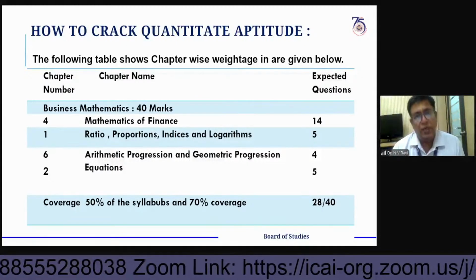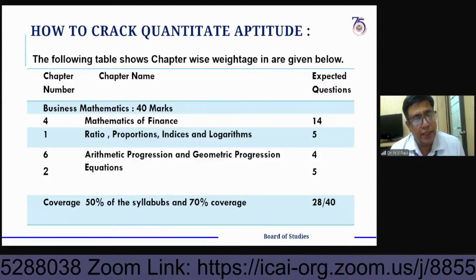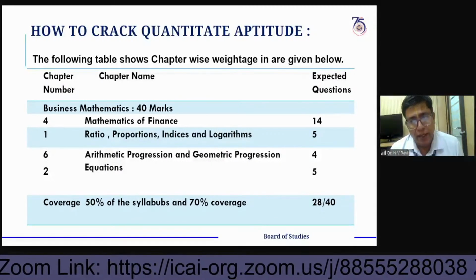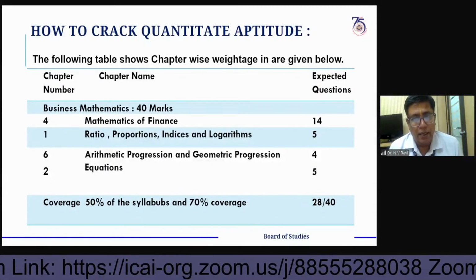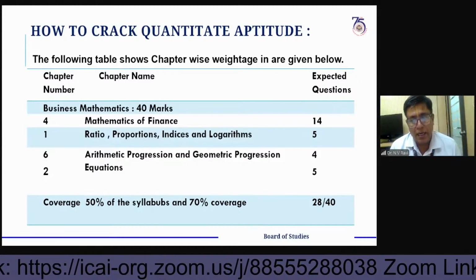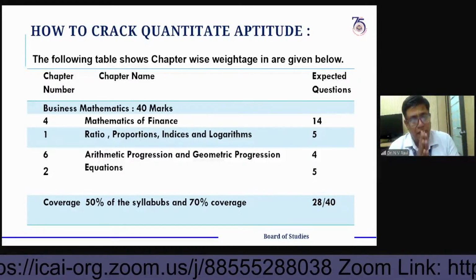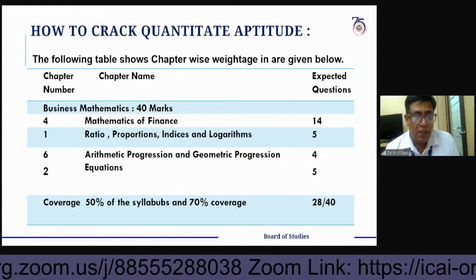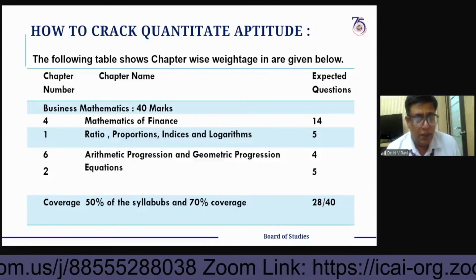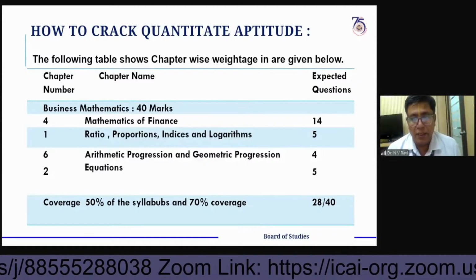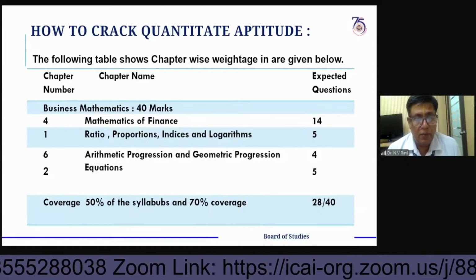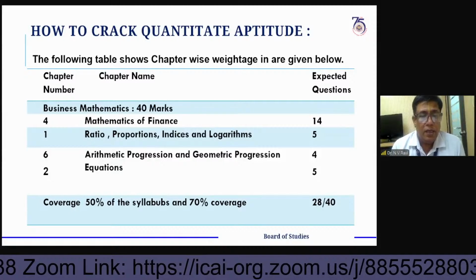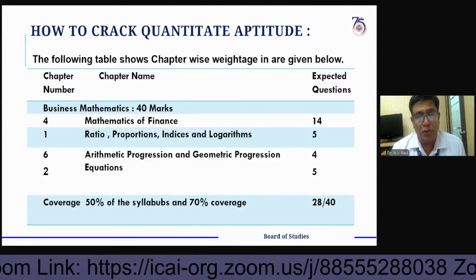Hope you understand what kind of questions are asked related to the equations chapter. You can do it confidently: the nature of the roots of quadratic and cubic equations, and how to solve the questions. If you substitute the options in the equation and it is satisfied, you get the answer. That is the quick way to find the solution in the examination, especially in the MCQ format.